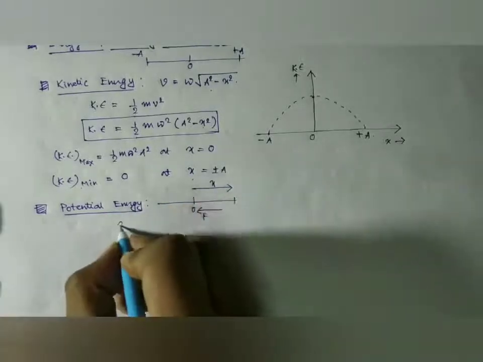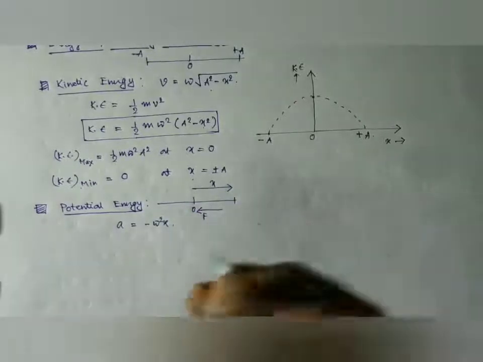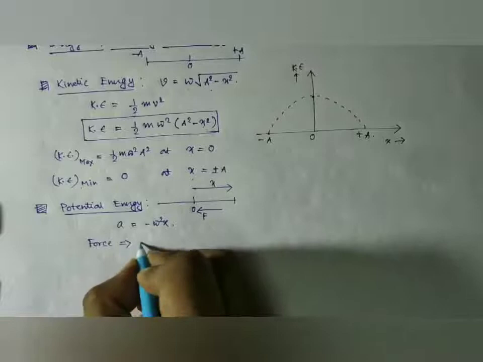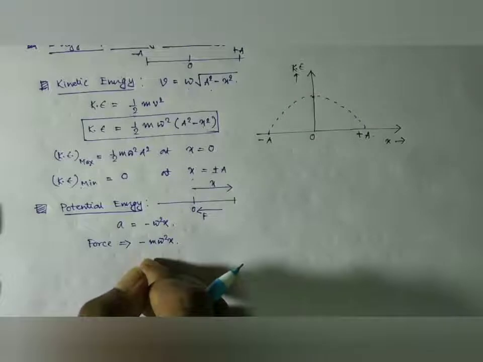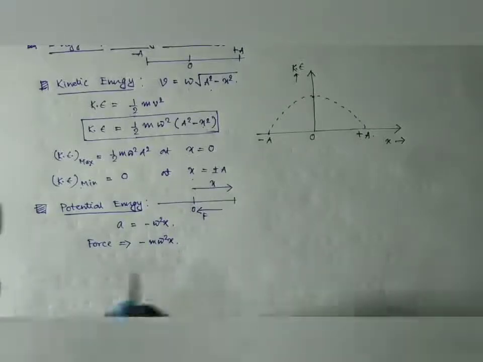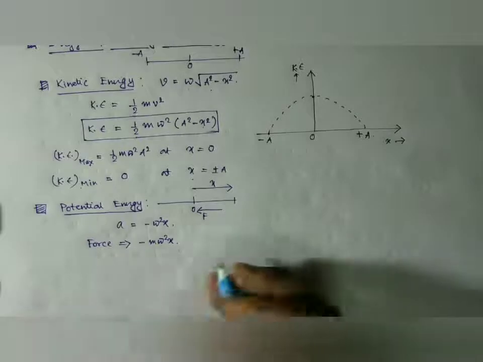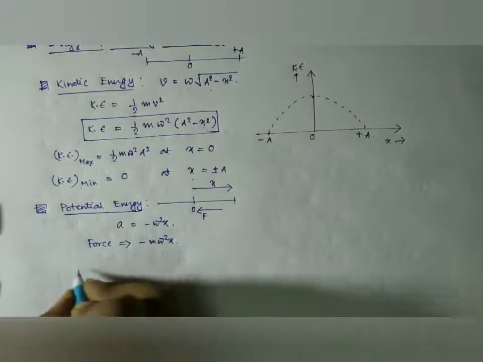As we know, the expression of acceleration is minus omega square x. So the expression for the restoring force acting on the body is given by minus m omega square x. The minus sign indicates that it is in the direction opposite to that of the displacement, that is, of the direction of motion of the oscillating or vibrating particle. So if we want to move further against this force by a displacement dx, then we have to perform some work, and this work done is stored as potential energy in the body.